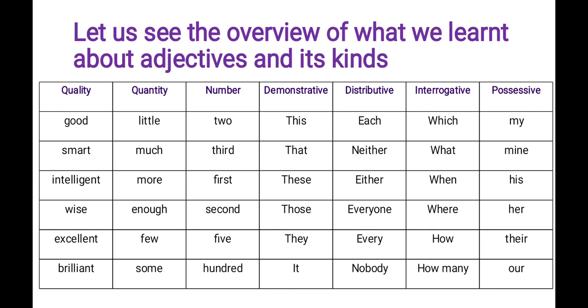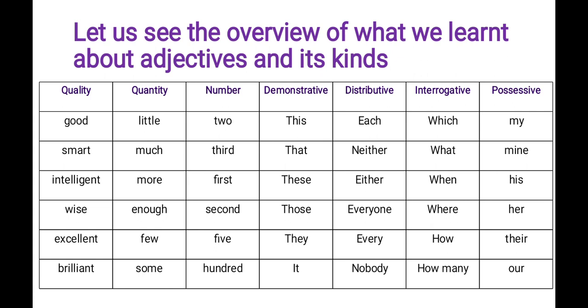Adjective means பண்பு உரிச்சொல். Adjectives are பண்பு பெயர் உரிச்சொல். Words that describe the quality of a noun or pronoun are called adjectives of quality. For that, examples are given here: good, smart, intelligent, wise, excellent and brilliant.